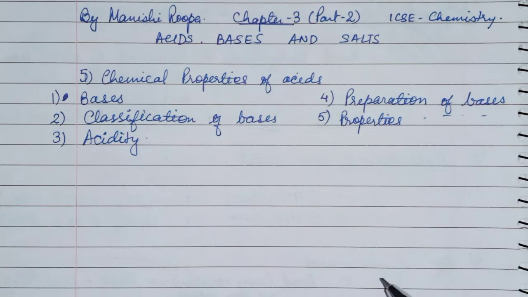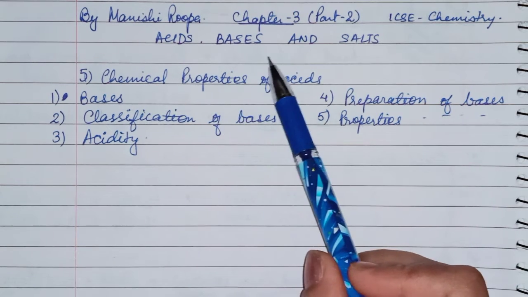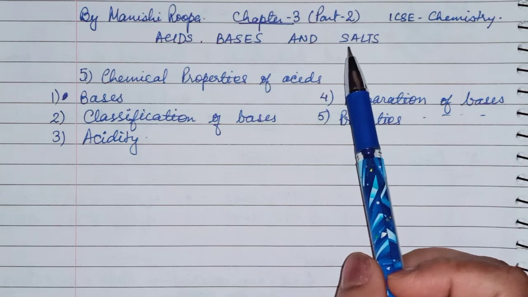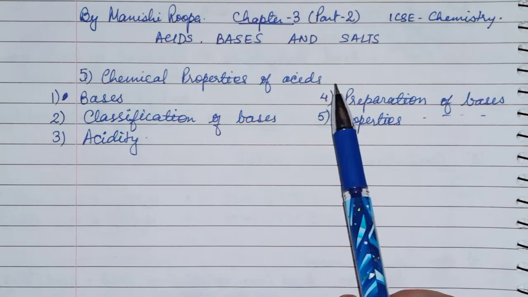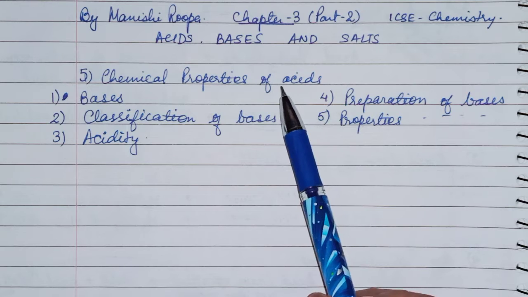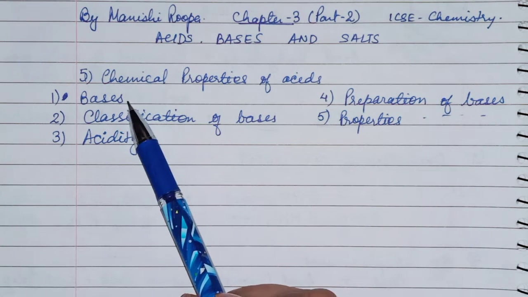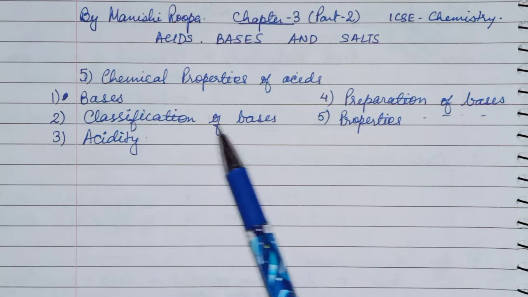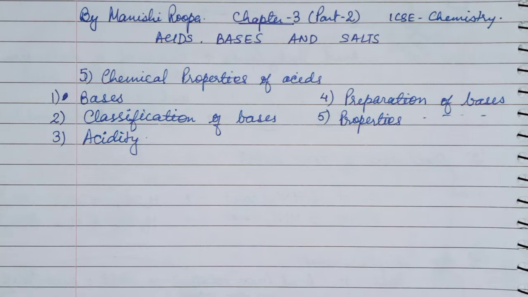Hello children, I am here again with the second part of the chapter Acids, Bases and Salts. In the last chapter we discussed the physical properties of acids. We will conclude here the chemical properties of acids, and then we will start bases, their classification, acidity, preparation of bases and properties of bases. Okay.